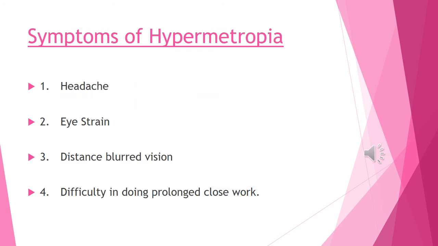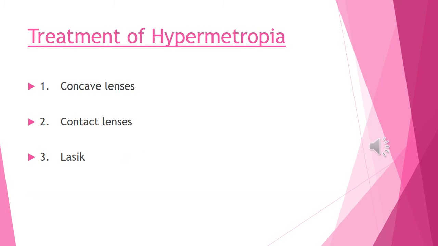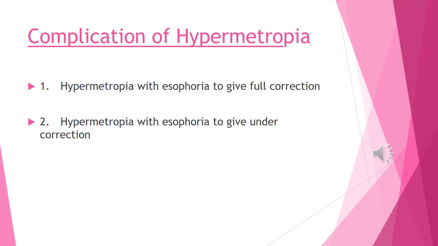Symptoms of hypermetropia. Symptom 1 is headache, symptom 2 is eye strain, symptom 3 is blurred distance vision, symptom 4 is difficulty in doing prolonged close work. Treatment of hypermetropia. Treatment method 1 is convex lenses, treatment method 2 is contact lenses, treatment method 3 is LASIK.